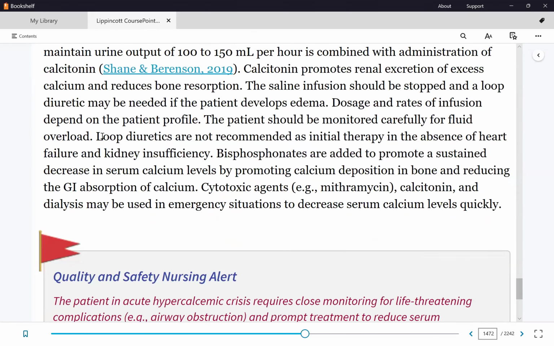Here are the options: diuretics together with the IV fluids. And you remember biphosphonates when you talked about osteoporosis? Okay, what do you remember about these drugs? What is your teaching for patients taking biphosphonates? Examples are alendronate, risedronate. Does anybody remember?